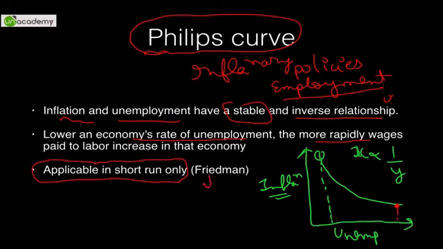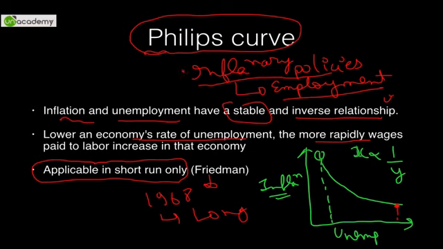This was criticized by Milton Friedman. He got the Nobel Prize in 1976. He said then and there in 1968 that it will fail in the long run, and I quote his statement: inflationary policies cannot lead to generation of employment. It will always lead to unemployment in the longer run. So the Phillips curve is no longer the gold standard. It is used barely and in modified form. But since UPSC is fond of asking such questions, that's why I mentioned it.